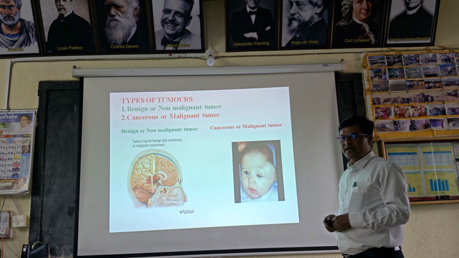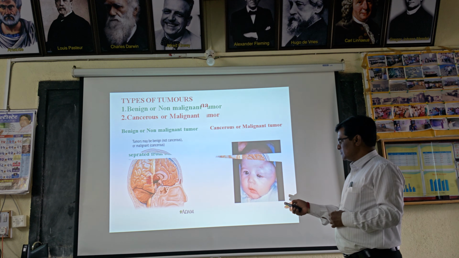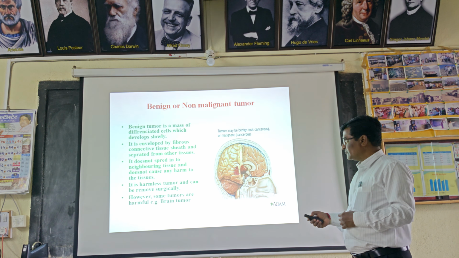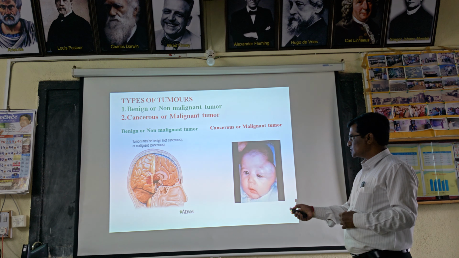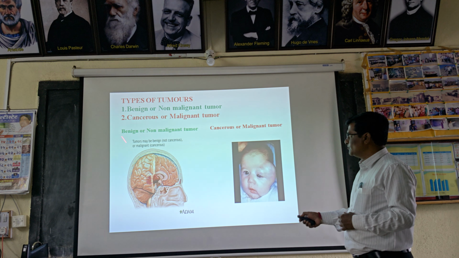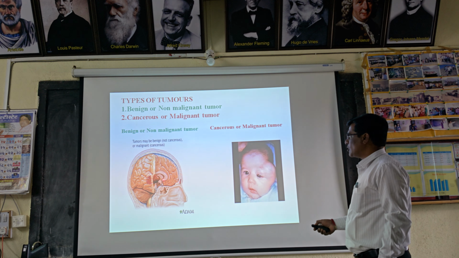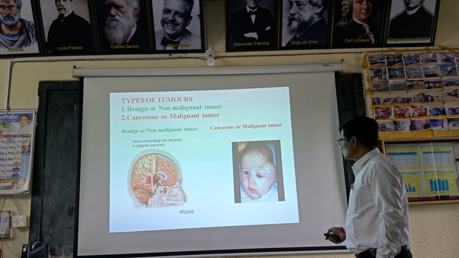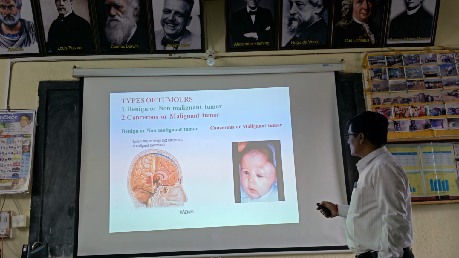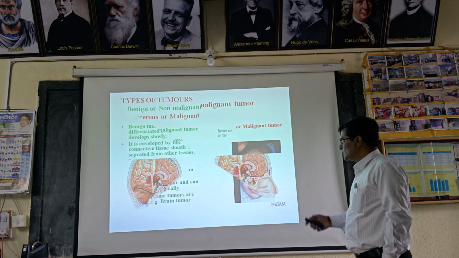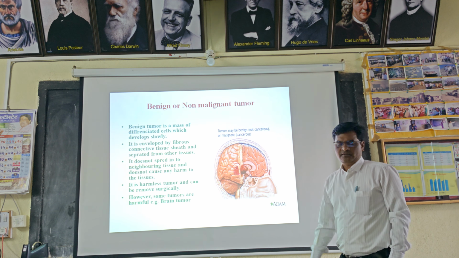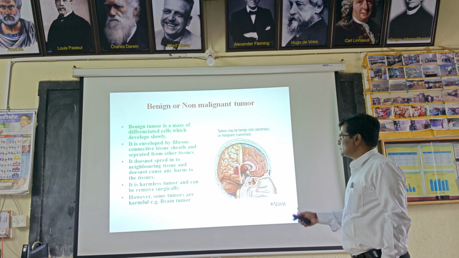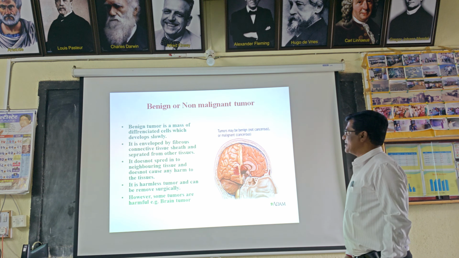Two figures are shown. The first figure shows the non-malignant tumor, also known as the benign tumor, and this part shows the cancerous or malignant tumor.